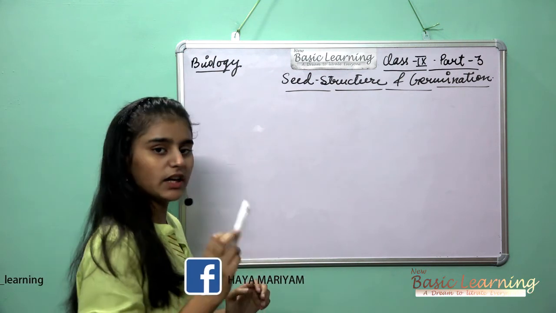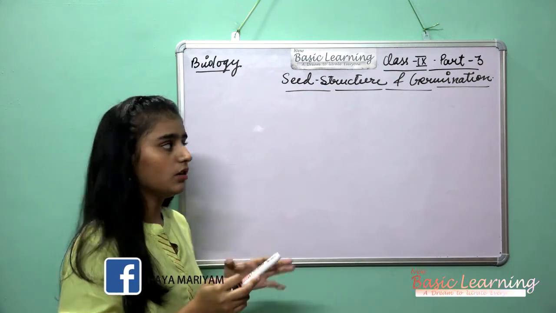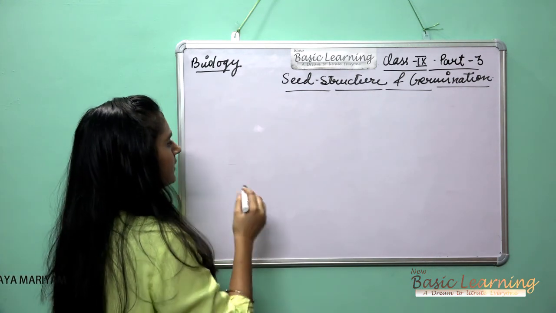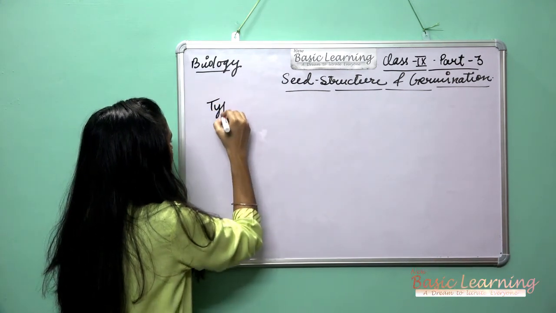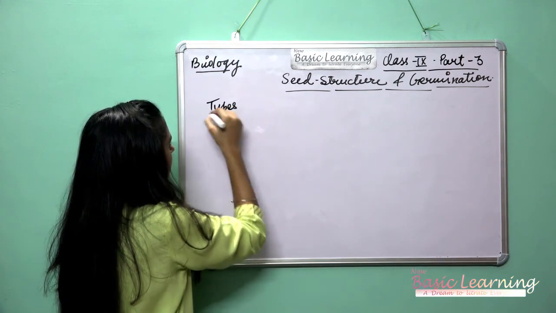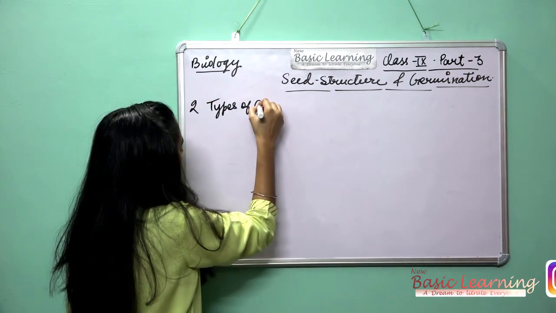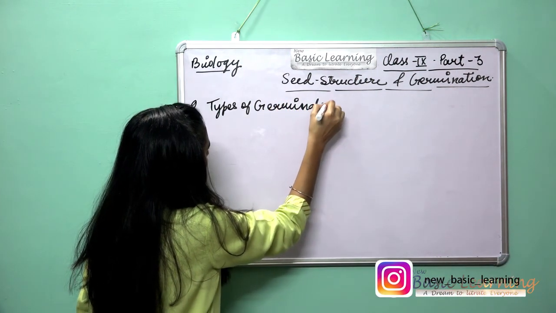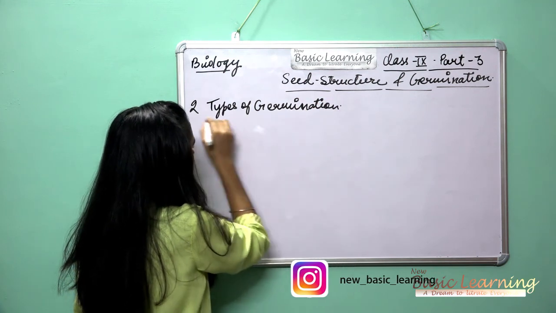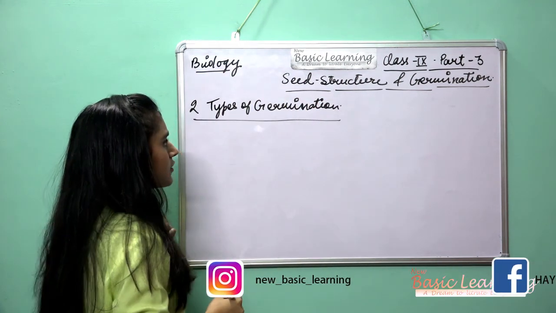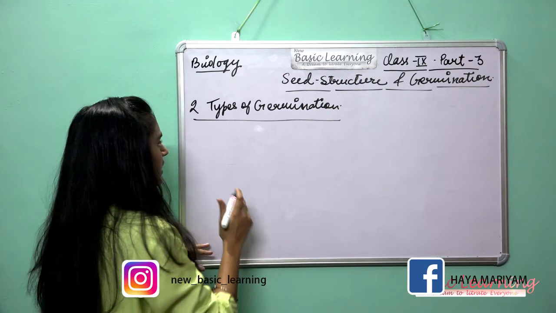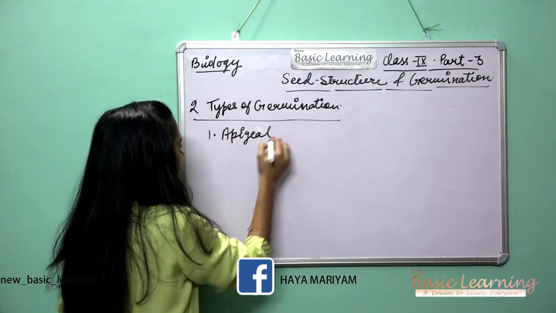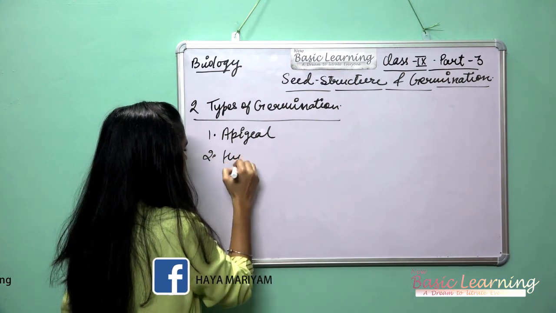The germination we have done. What is germination? So the types of germination we are going to discuss here. So let's begin with the types of germination. Mostly there are two types of germination, which are epigeal and hypogeal.